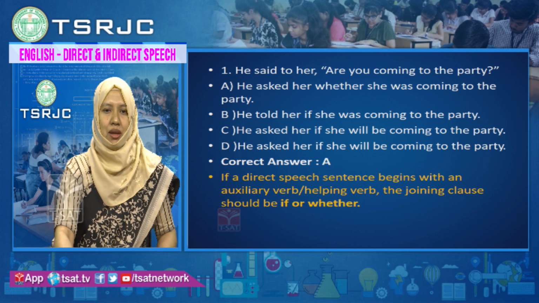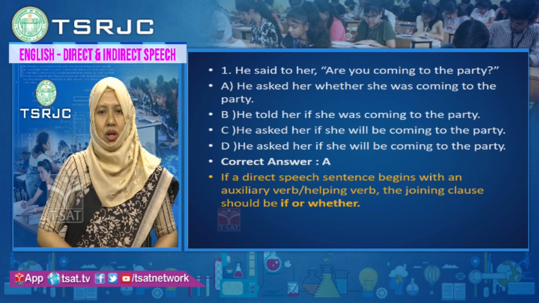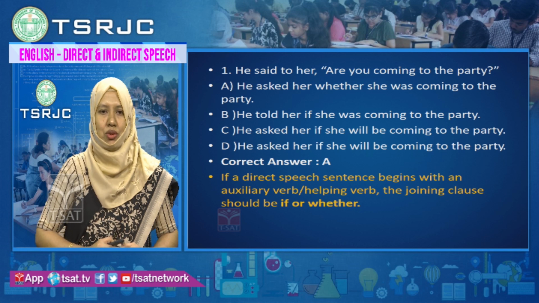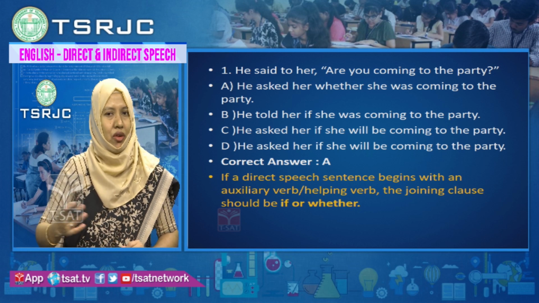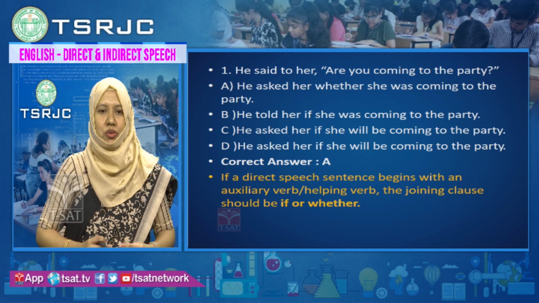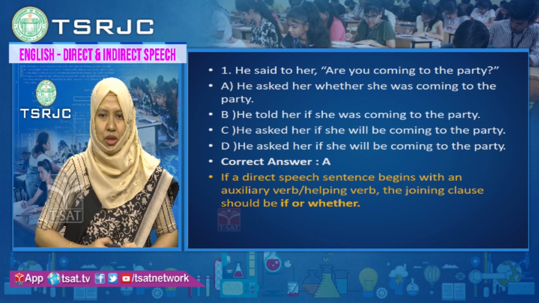If you look at another sample question: he said to her, "Are you coming to the party?" Here, in direct speech, there is a question. When such kind of questions are asked, how will you try to solve it? There are 4 options. Option A: he asked her whether she was coming to the party.